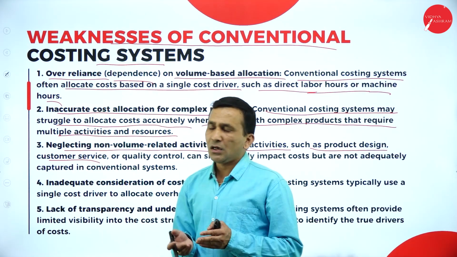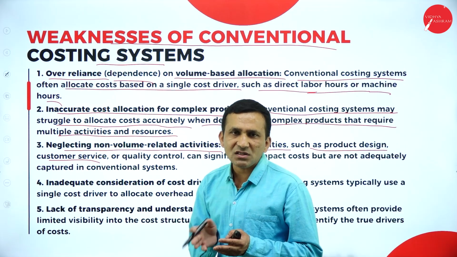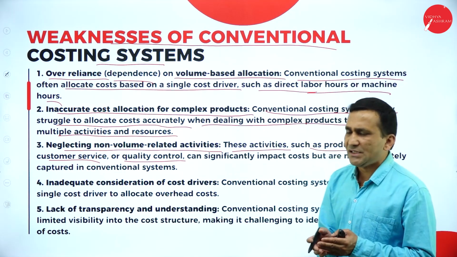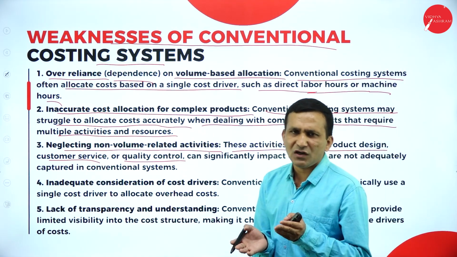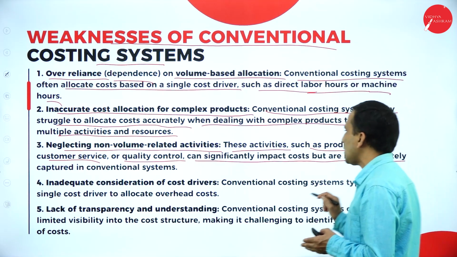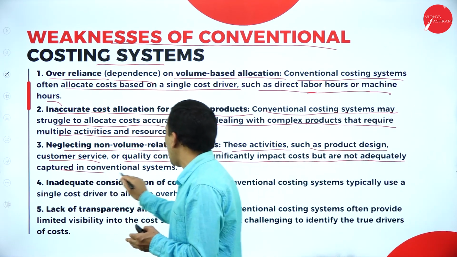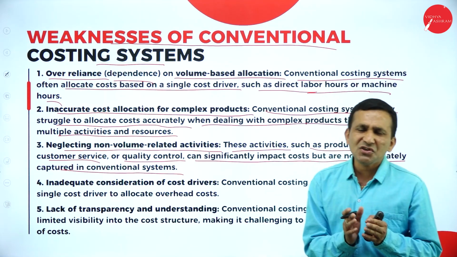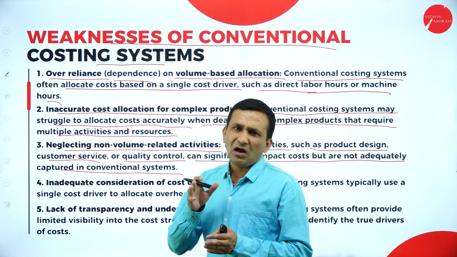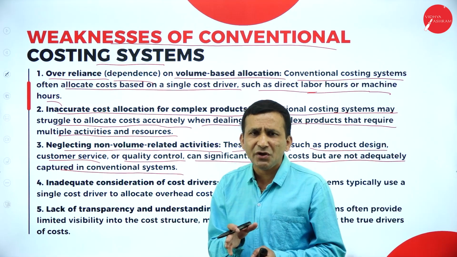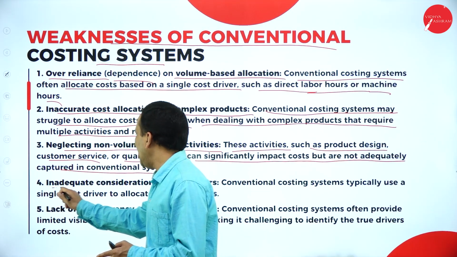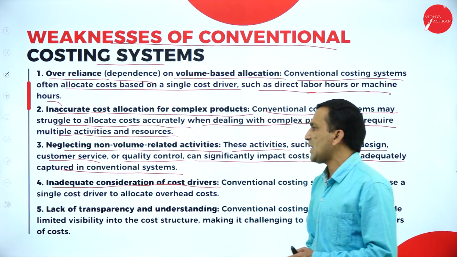But conventional or traditional costing is not focusing on these. Quality control is also one activity, but traditional costing is not focusing on it. These significantly impact the cost but are not adequately captured by conventional costing. So conventional costing does not capture all the activities, but all the activities are focused on in activity based costing.